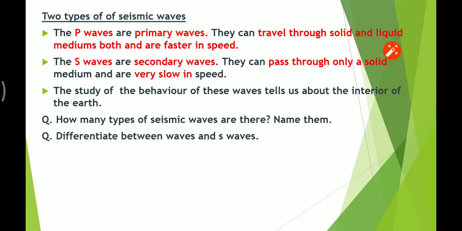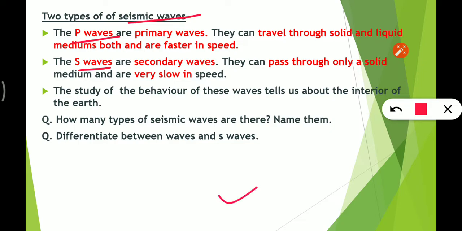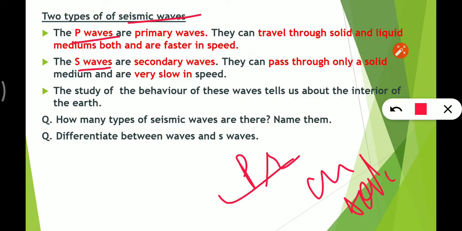Now there are two types of seismic waves: P waves and S waves. P waves are primary waves and they can travel through both solid and liquid. S waves are secondary waves and they can pass through only solid, and they are very slow in speed. P waves are faster and S waves are slow.